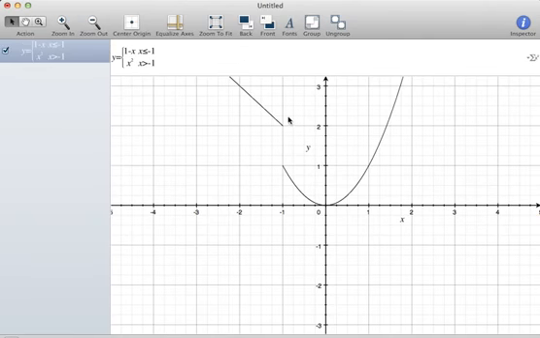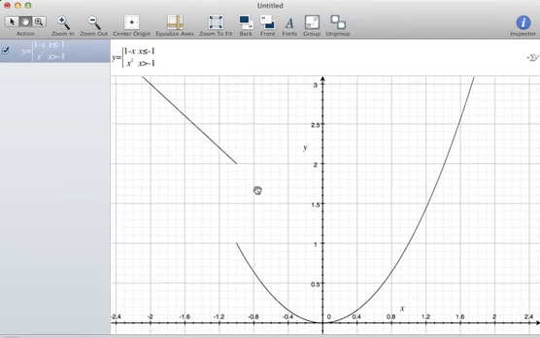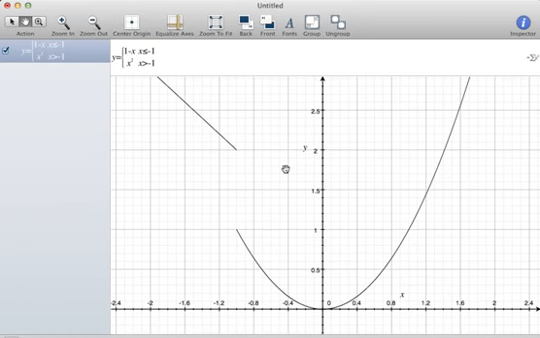Oh, okay, I was wrong in my initial graphing. If we zoom in and move up, this is what it looks like. At negative 1 and to the right, you have x squared.